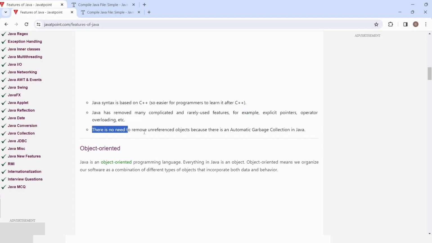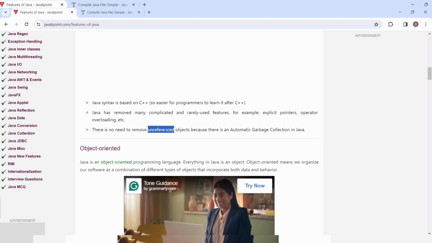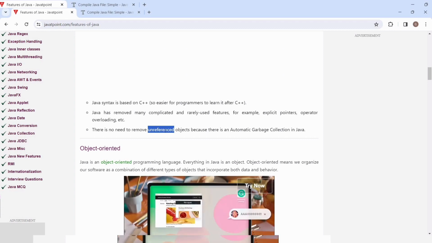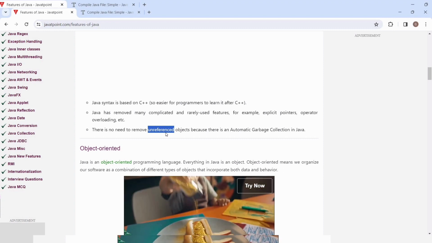There is no need to remove unreferenced objects. Unreferenced objects are those objects which are not needed in future, which will not contain any value or reference. So they are automatically garbage collected.